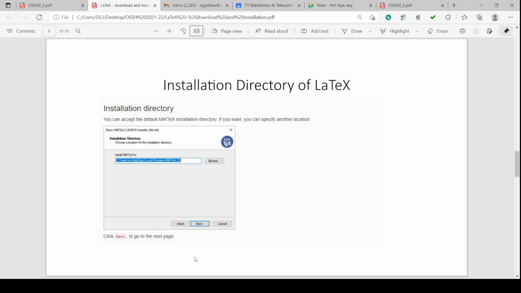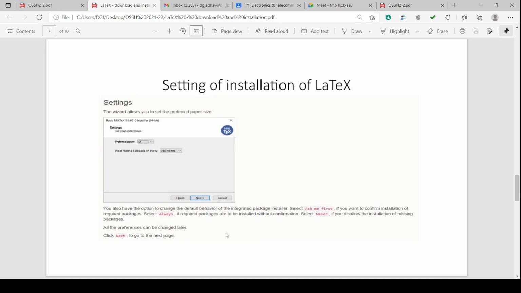Otherwise, if you want it at any other place, you can browse for it with the browse button. So this is the browse button. You can browse and select any other location where you want to install this software. Generally most people accept this default MikTeX installation. This comes automatically, so it is the default, and then click next to go to the next page, and this gives the setting up installation of LaTeX.